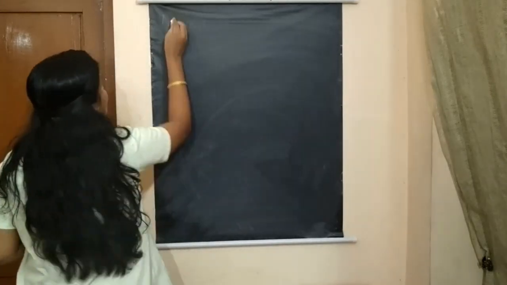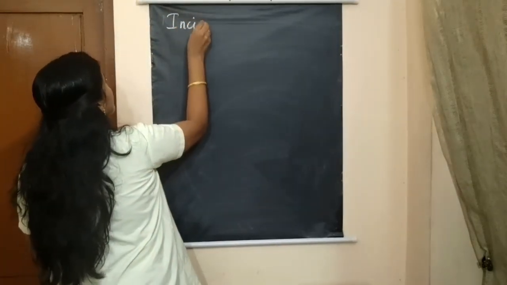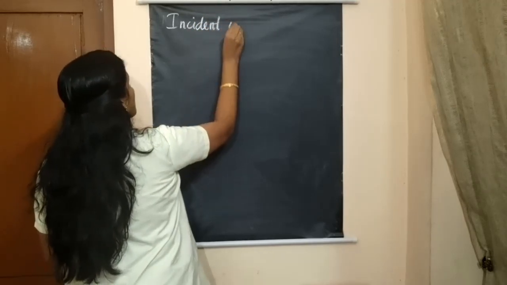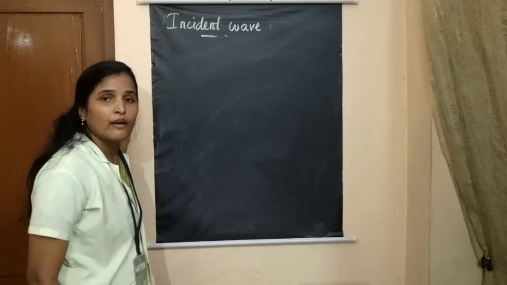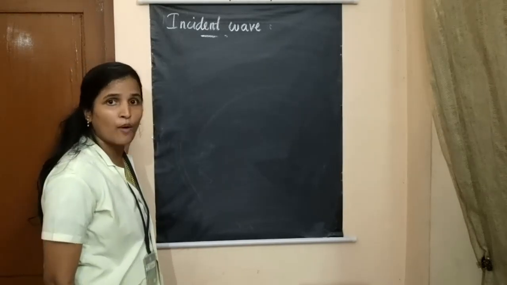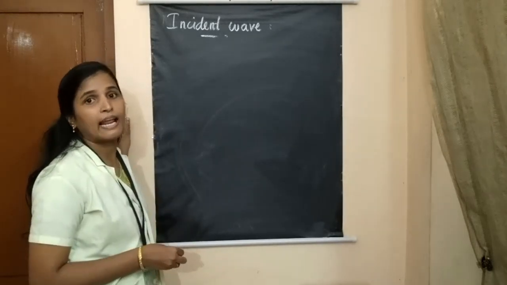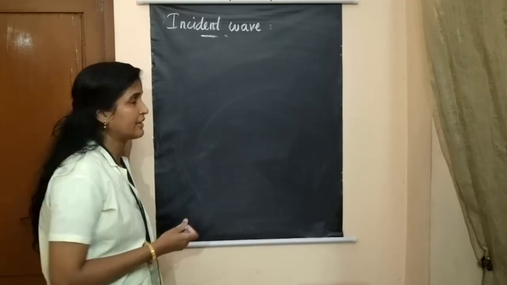So first let us write the incident wave. The incident wave has two components. One is the electric field component, another one is the magnetic field component.